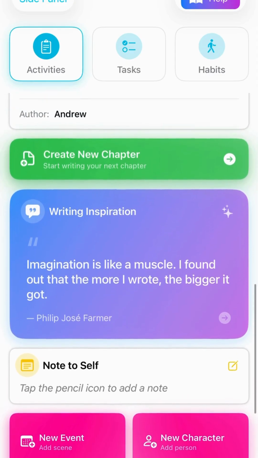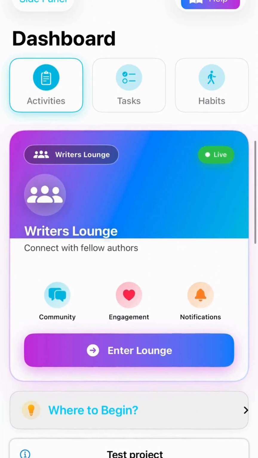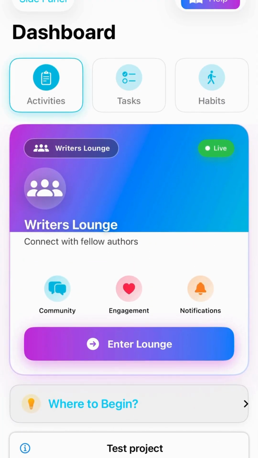These dashboard pieces work together. The Activities tab helps you remember where you were, tasks keep you organized, and the Project Statistics card shows the big picture. Note to Self captures quick thoughts, and Habits supports consistency when you want it.